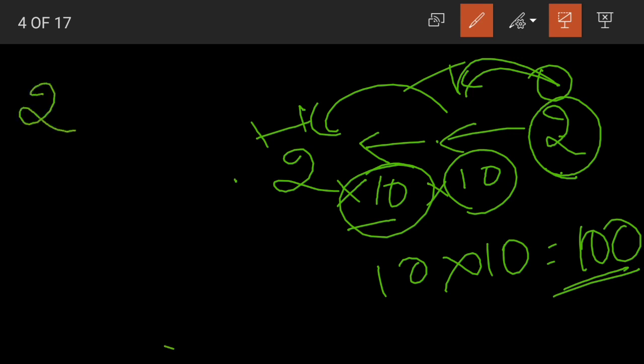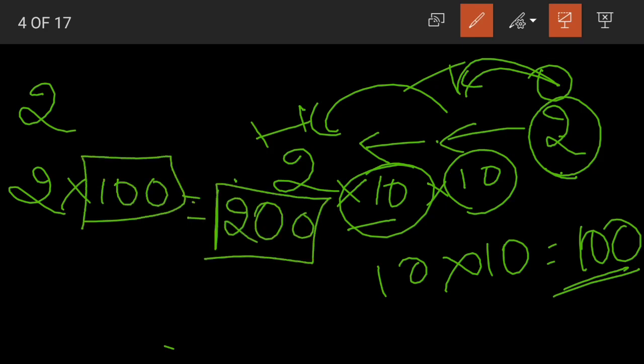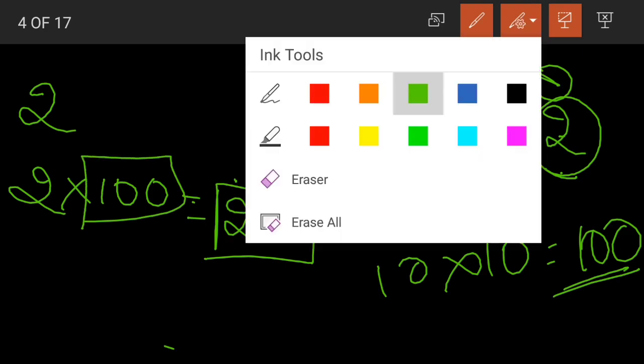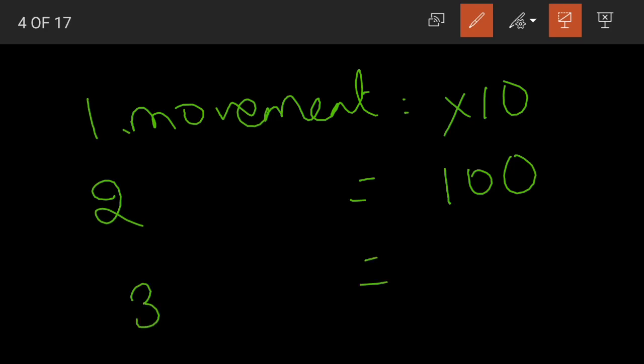First it was 2, and now 2 into 100 becomes 200. Its place value became 200. It increased by 100 times. Okay, children, for one movement, if it takes one step forward, its place value increases by 10 times. If it takes 2 steps, then its place value increases by 100 times. In the same way, if it takes 3 steps forward, the place value increases by a thousand times.